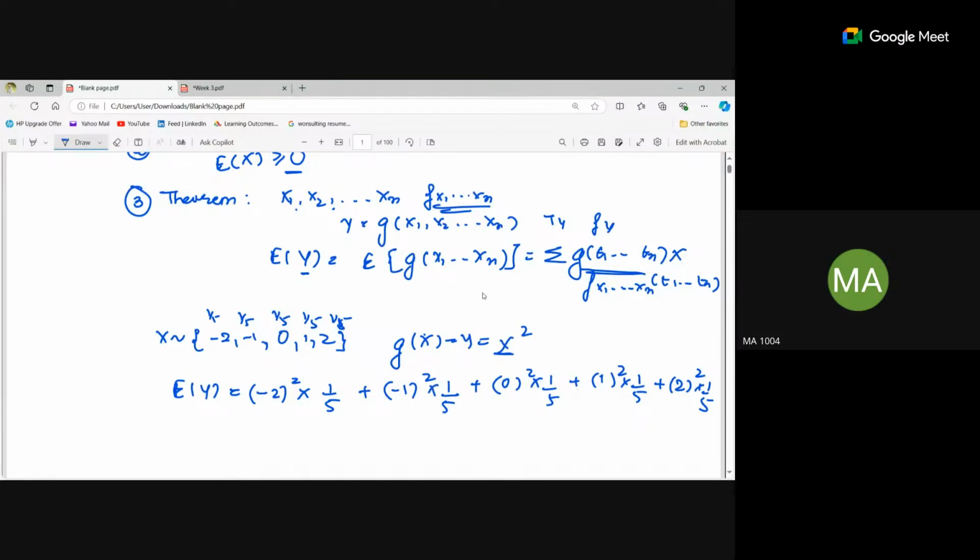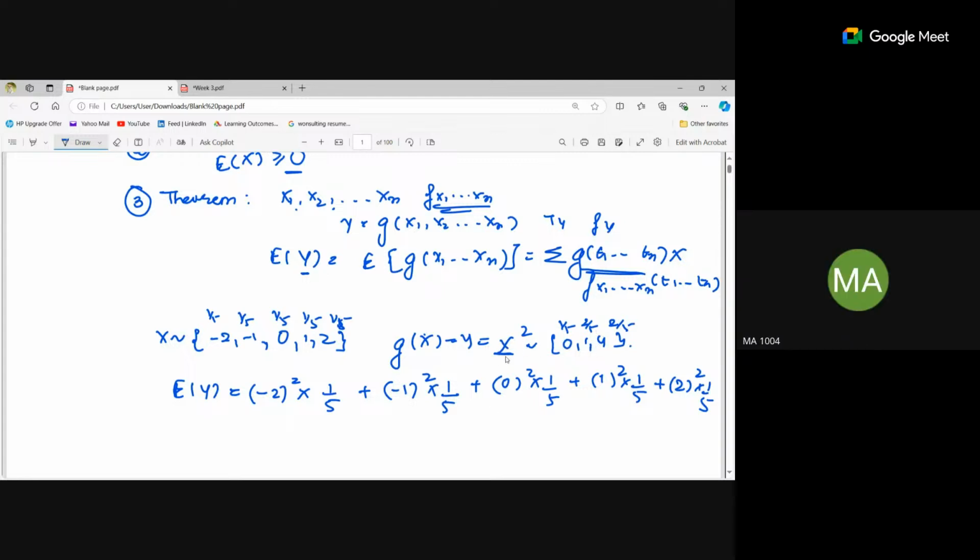Here we are not calculating the PMF of x square first, right? If it were x square, then the values x square will take are 0, 1, 4, right? So the probability of 0 will be 1/5 only, for 1 it will be 2/5, and for 4 it will be 2/5, as the values are repeating twice.